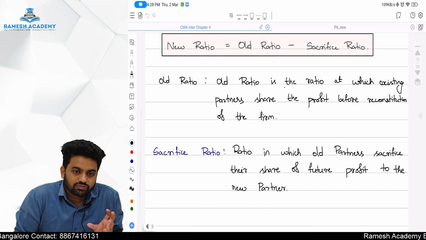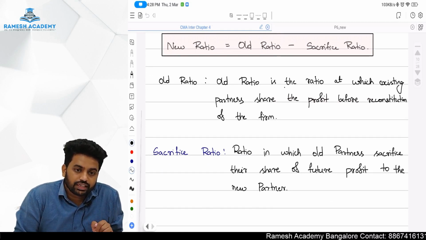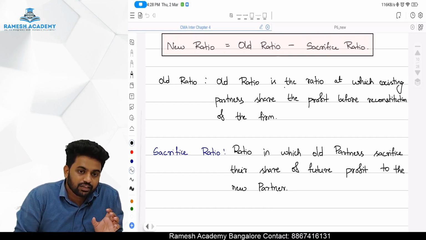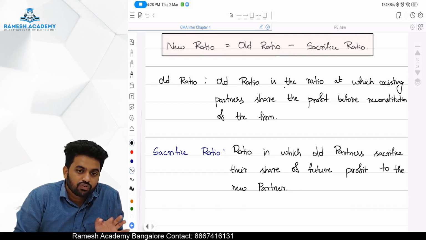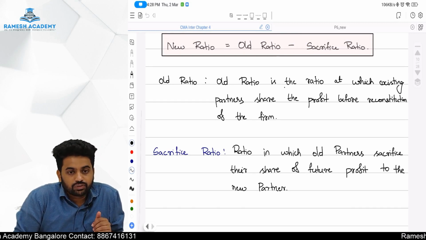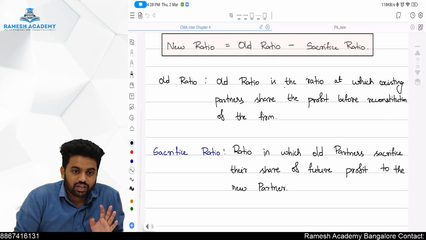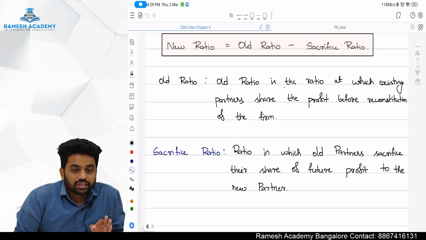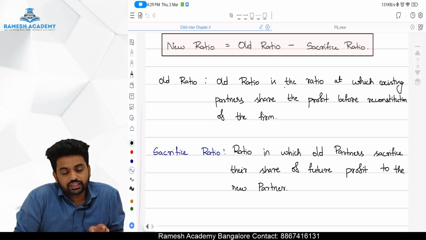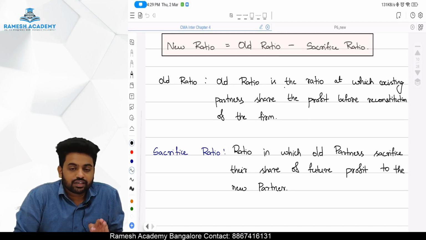When the new partner comes, for example, you are having a pizza of 8 slices. Now you are 2. Now one guy comes. So for him, when you want to give a slice of pizza, your portion will get decreased. Otherwise, you used to have 4. But now that guy came, you gave 1, the other person gave 1. Now you are having 3 slices. The one slice which you left, that is called sacrifice. So sacrifice ratio is the ratio in which existing partners sacrifice their future share of profit to the newly admitted partner.